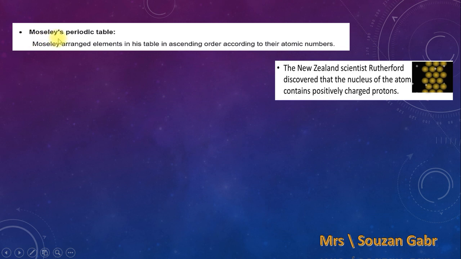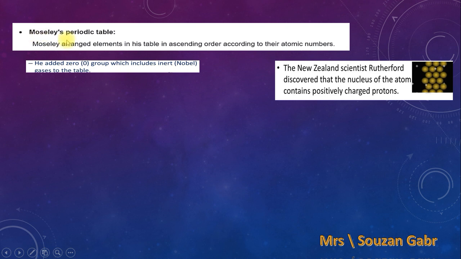After that, Moseley appeared to classify the elements and make a table. Moseley arranged the elements in his table in ascending order, also according to a new number named the atomic number. This atomic number is related to the positive charge of the proton that Rutherford discovered. Moseley also had an important role in adding the zero group, which includes the inert gases or noble gases, to his table.